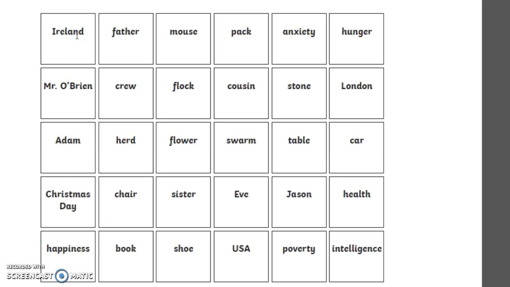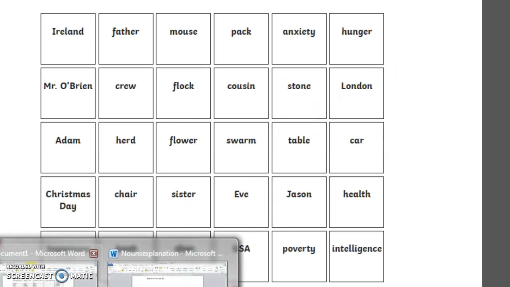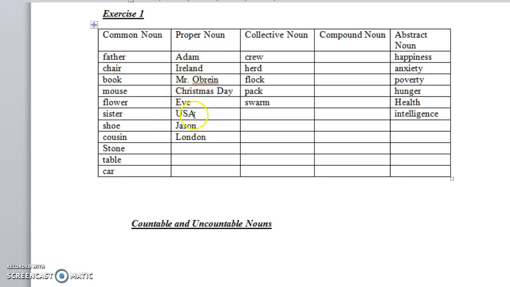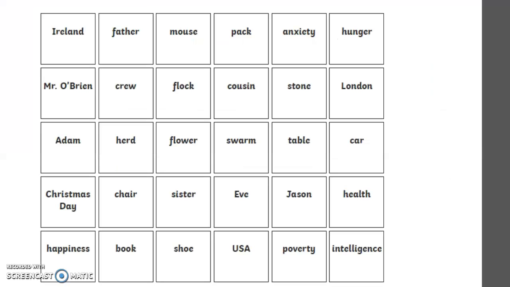First of all, I will get the proper nouns, so I will talk just one time about them. Ireland, Mr. O'Brien, Adam, Christmas Day, USA, Eve, Jason, London. All these are proper nouns because they are names. For example, Adam is the name of a boy. London is the name of a place. So they are proper nouns and we have to put them here, in the column of the proper noun.